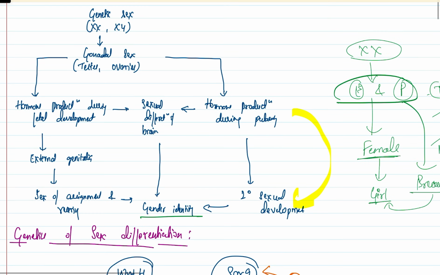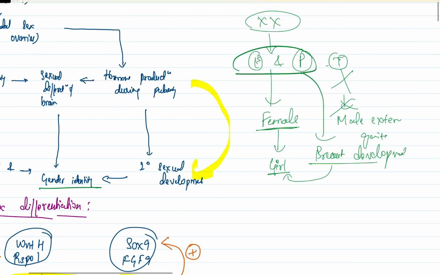Okay, and this gonadal sex, testes and ovaries, are going to produce certain hormones in the body, and these hormones lead to the development of the external genitalia, internal genitalia, and secondary sexual characters. All these will help in assigning a gender to the baby. So, for example, if I consider XX, which corresponds to the female, it leads to production of ovaries, and these ovaries are going to produce certain hormones like estrogen and progesterone.